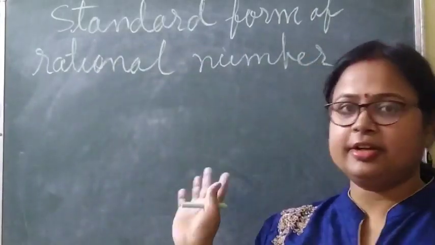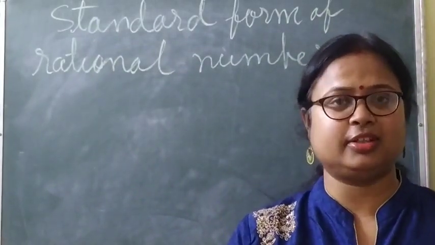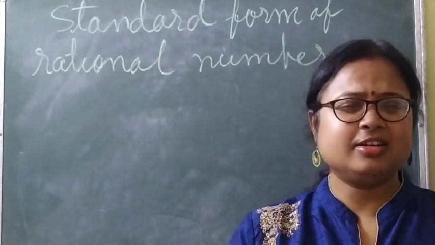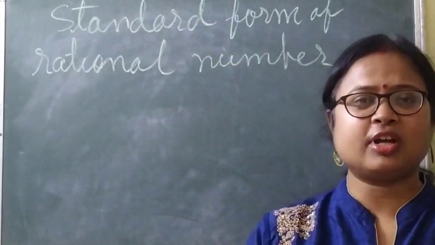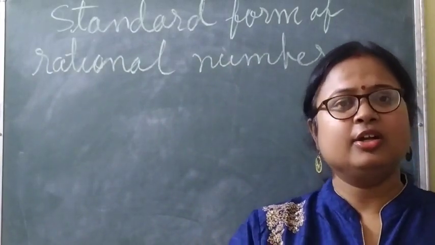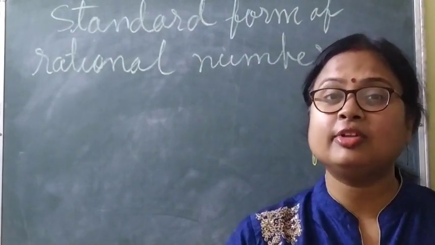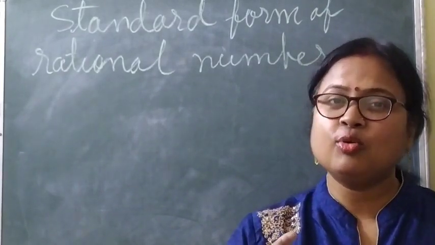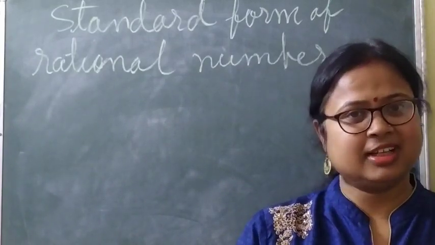When we see the heading, it seems like something very new or unusual, but no. It is a very easy and very common thing. Standard form of rational number means that the numerator and denominator don't have a common factor other than one. What is that? 1. Okay?